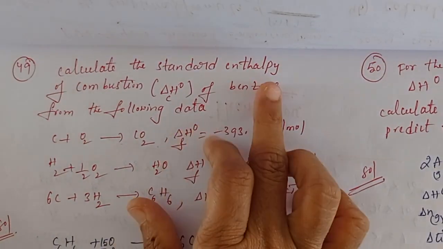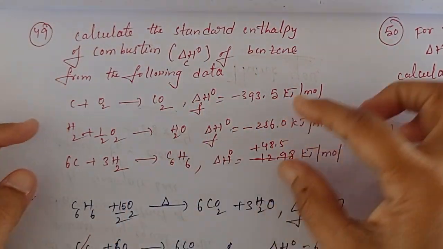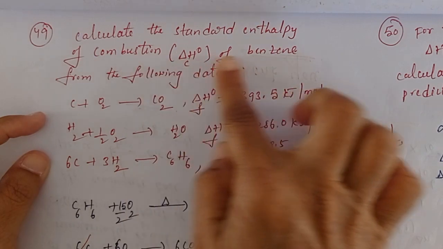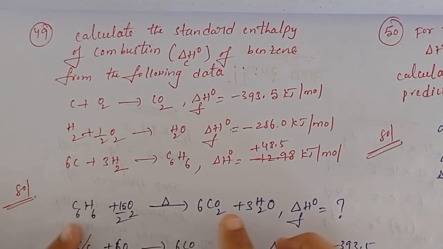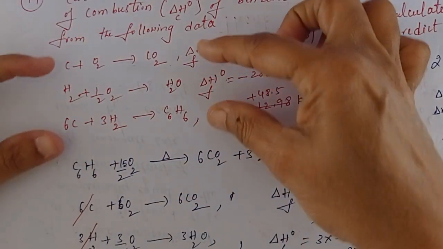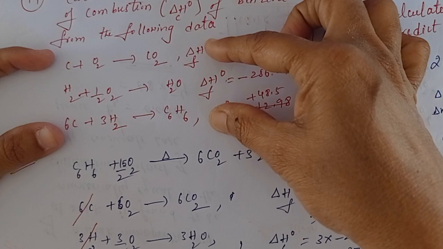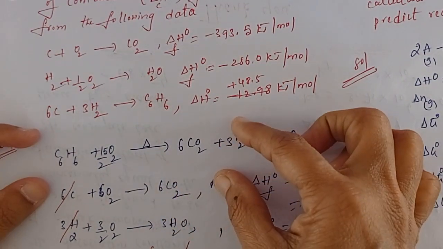And next, 49th question. Calculate the standard enthalpy of combustion of benzene from the following data. Here three equations are given. Combustion of benzene is asked. Combustion of benzene will give CO2 and water. According to this equation we have to change these three given equations. By adding these three equations we will get this equation.